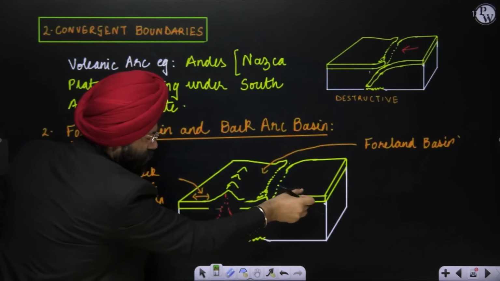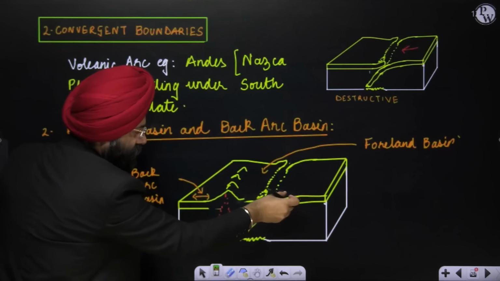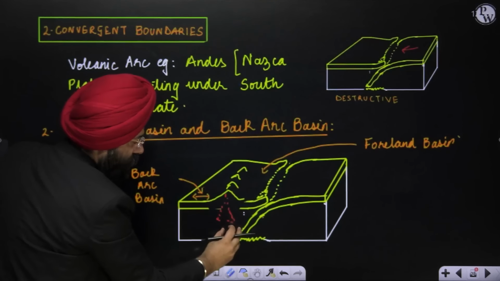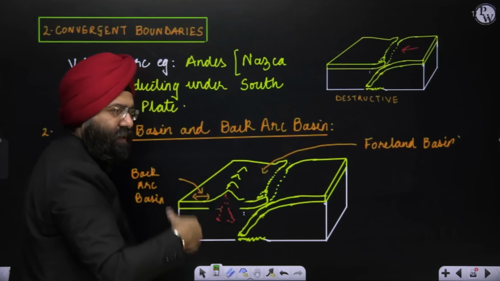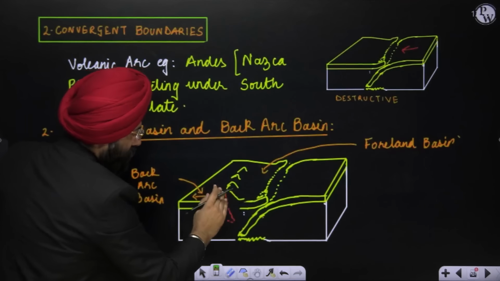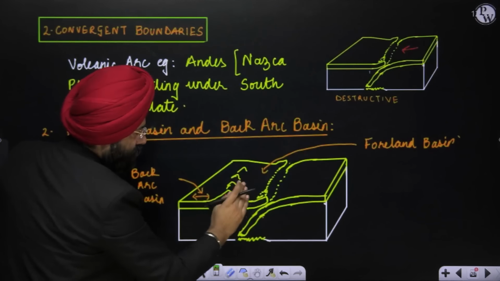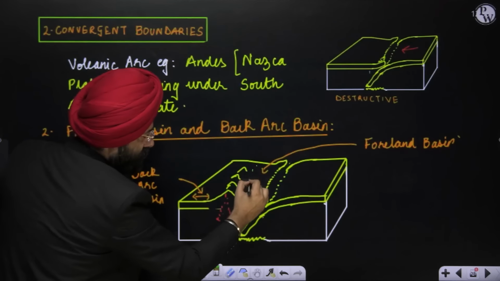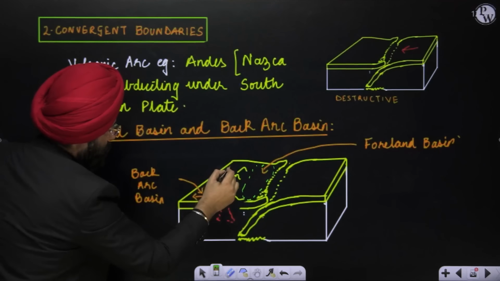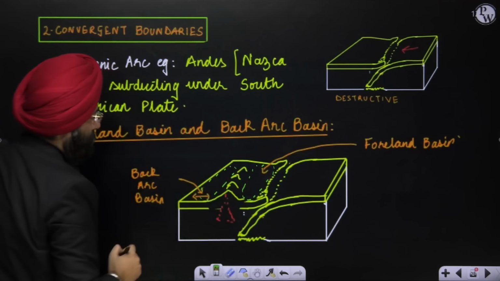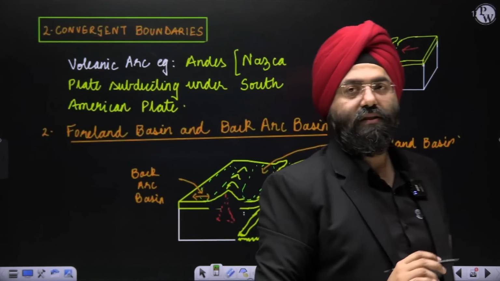Supposedly this continent, this oceanic plate is basically subducting. This leads to, let us say, these volcanic arcs being created. Let us say Andes. What you will see is this region, and there are two regions that are created. This region is known as the foreland basin, and this region is known as the back arc basin. Please understand this. This is a basic labeling.